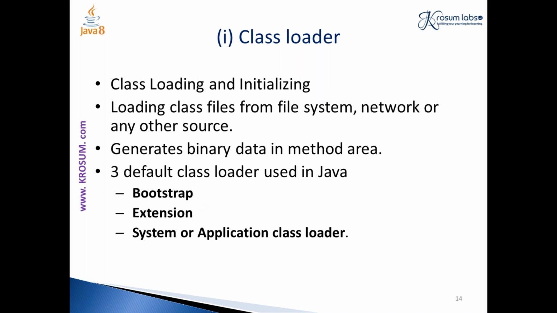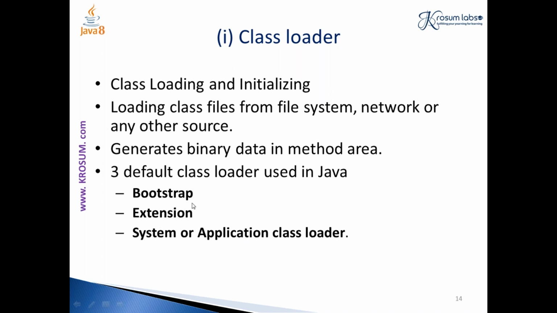If you try to find the bootstrap class loader's file, you cannot find it, because there is no file written in Java for it. Whereas the child of the bootstrap class loader, the extension class loader, has a Java file which is available, implemented in Java by Sun Microsystems since they started it, right? Followed by the system or application class loader, which is again the child of the extension class loader.